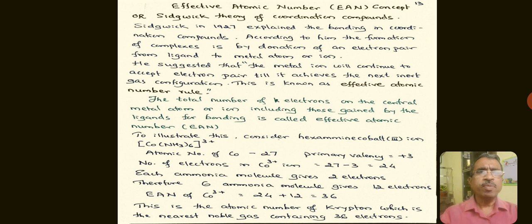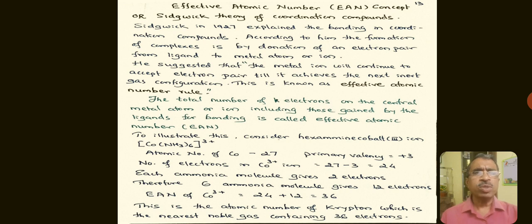According to him, the formation of complexes is by donation of an electron pair from the ligand to the metal atom or ion. He suggested that the metal ion will continue to accept electron pairs till it achieves the next inert gas configuration.